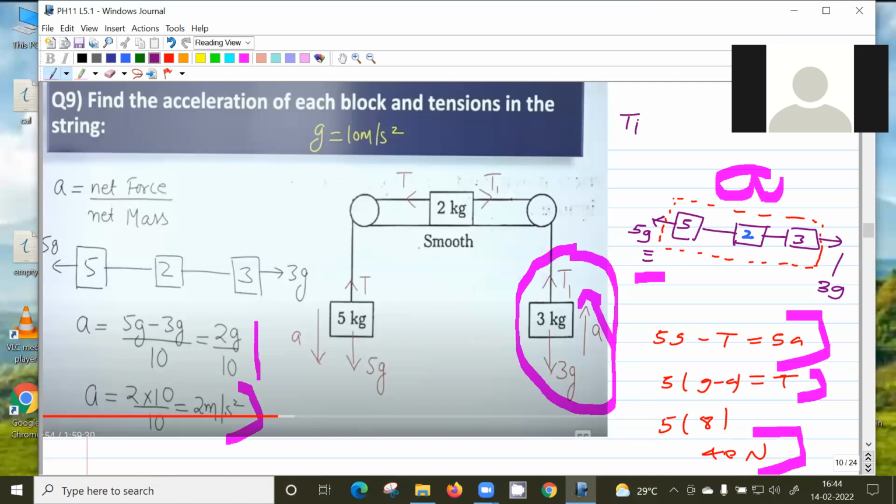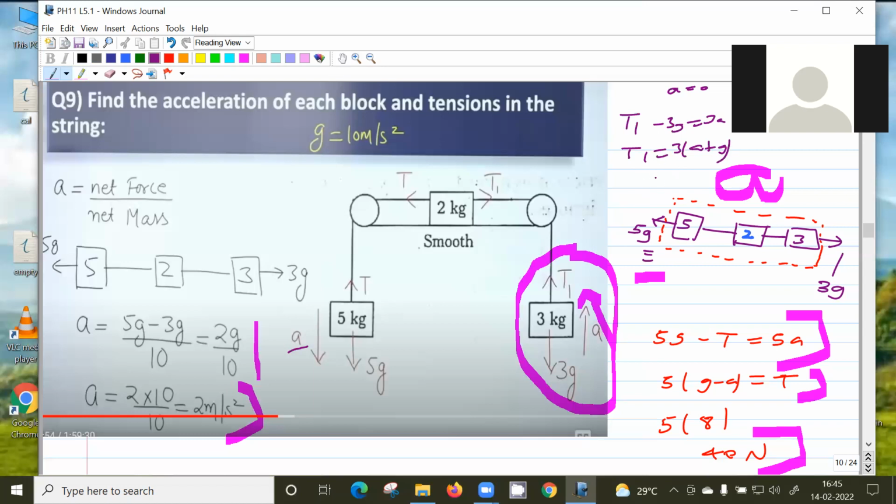Sir, if it is equilibrium, then upward force equal to downward force only, no, sir. No. It's not in equilibrium. It's moving with acceleration. Equilibrium is when acceleration is 0. Okay. T1 minus 3g equal to 3a. So here T1 equal to 3 into a plus g.